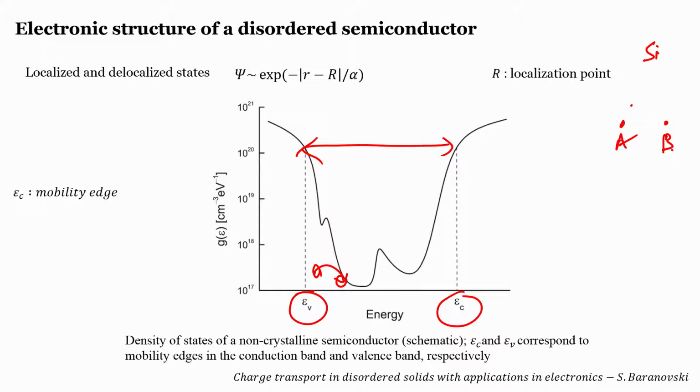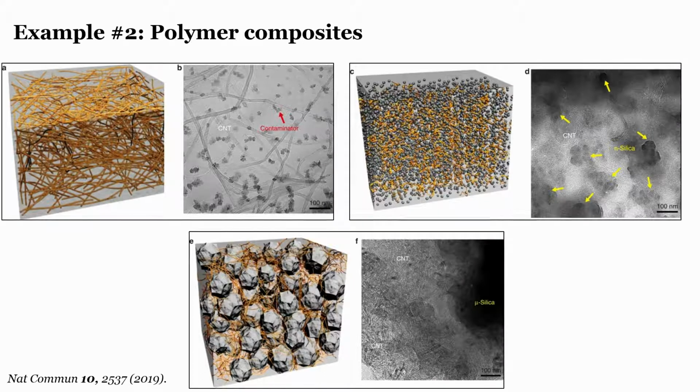So this is what is required from you to understand as far as this particular example is concerned: that disorder essentially means there is a structural difference, and how that structural difference translates to a change in the electronic transport property. Now let us go to another example, polymer composites. Now many of you would question, why have I chosen this example?